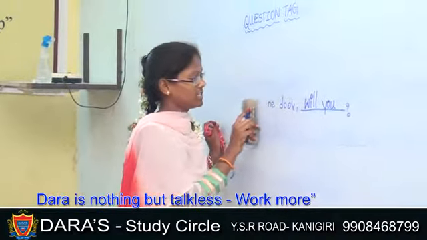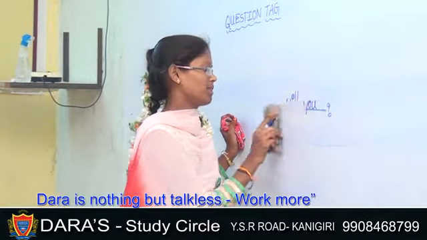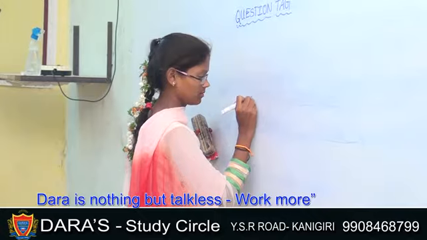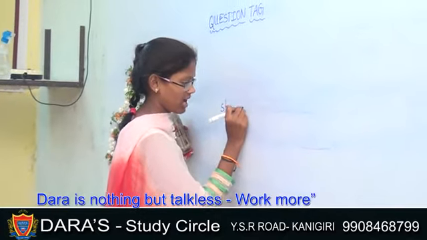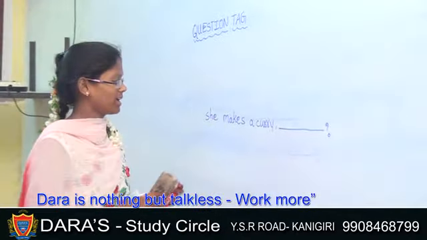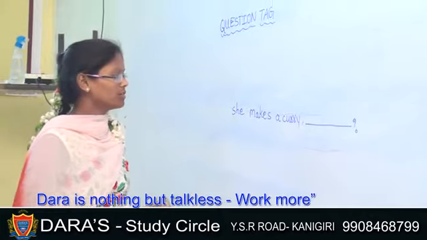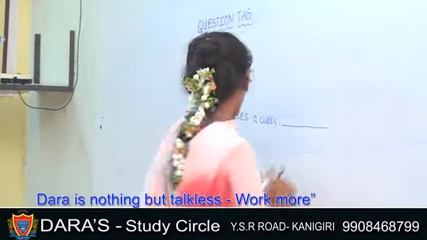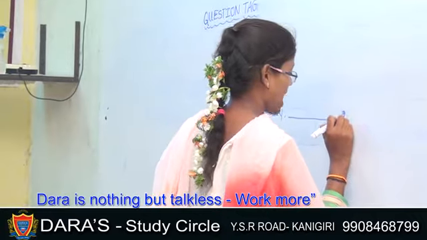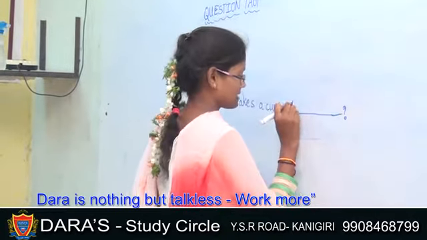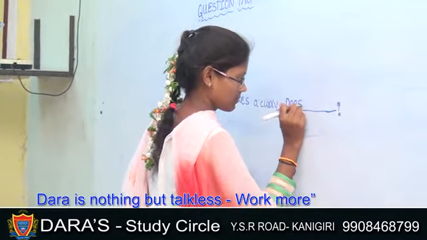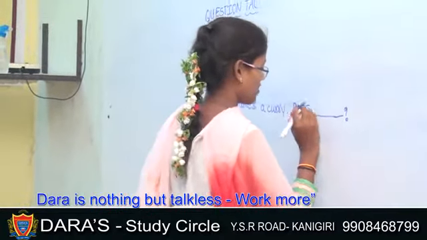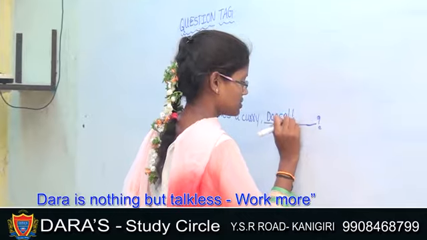And the instance without a helping verb and with a main verb. For instance, she makes a curry. The sentence is without a helping verb. Makes is the main verb, so we have to use do forms. Here we have to use does because she is third person singular. And there is no negative form in the sentence, so we have to add negative form in the question tag: doesn't she?